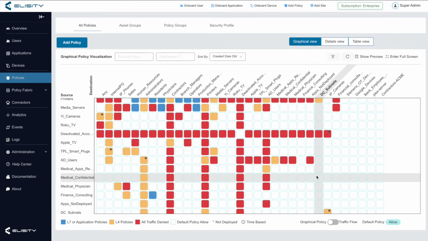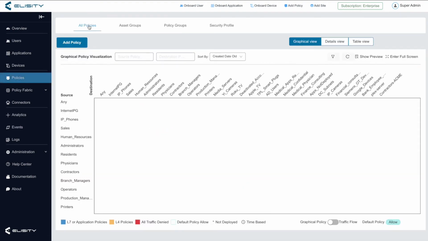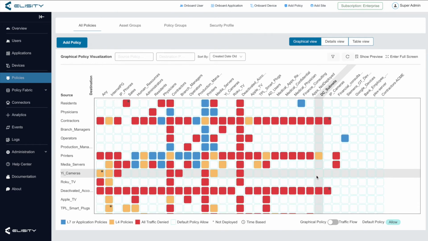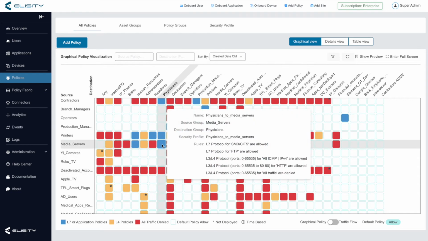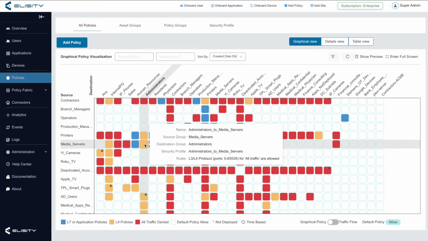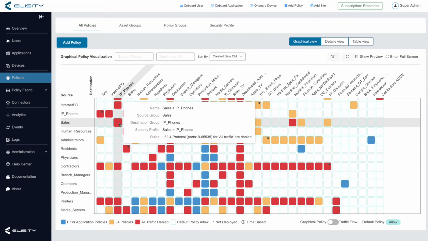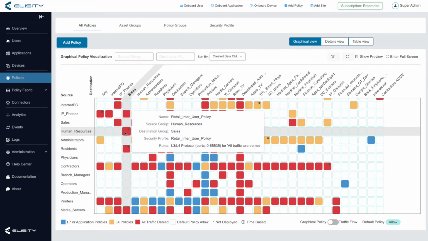Let's take a quick look at our policy visualization matrix. In Graphical Policy Visualization View, we can see all of our source and destination policy groups. At each intersection between policy groups, we can see a colored square. We can see here at the bottom that blue squares correlate to Layer 7 or application layer policies. Yellow squares translate to Layer 4 policies. Red squares translate to policies where all traffic is denied, and white squares show a default allow policy, or there's no policy in place there at all. An asterisk on a square means that this policy is created but not deployed.